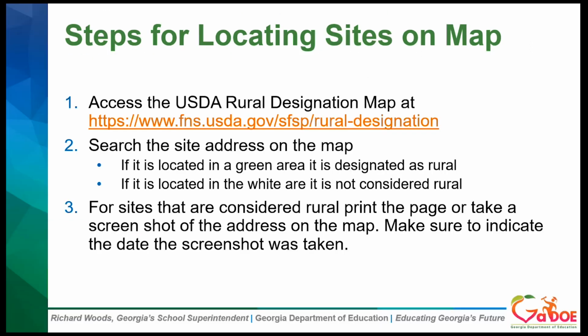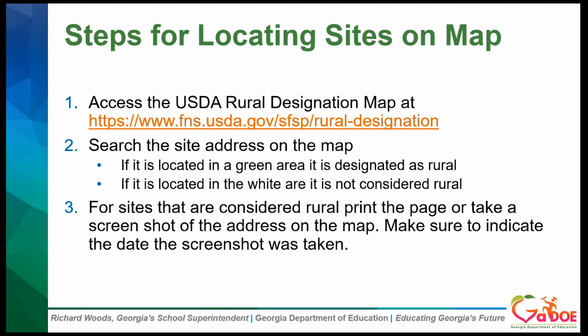And then here are the steps for locating the sites on a map. We provided you again with the web address to the map. And then you must search by site address and note the color that the address is in on the map. And then for sites that are considered rural, you'll want to print the page or take a screenshot of the address on the map.